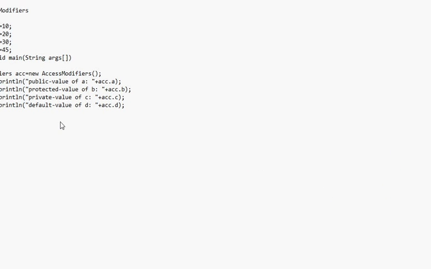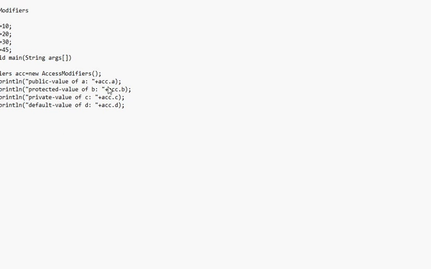Here I have one class, that is AccessModifiers, and I have variables like public int a = 10. The access modifiers are public, protected, private, and this one is default. There are four variables: a, b, c, and d. Now I'm going to print the output on the console.